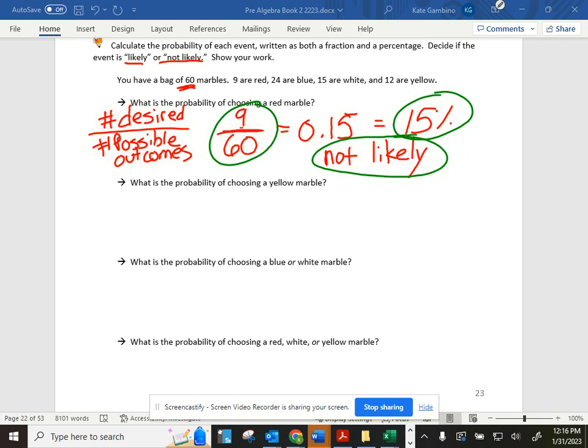So let's do another one together. What is the probability of choosing a yellow marble? What is my fraction going to look like? Aiden? 12/60. Yeah, there are 12 yellow marbles out of 60 possible marbles. So that's my fraction. I'm going to turn that into a decimal. What decimal is that going to be? Audrey? 0.20. 0.2 or 0.20. So I'm going to turn that into my percentage. 20% again would be not likely.